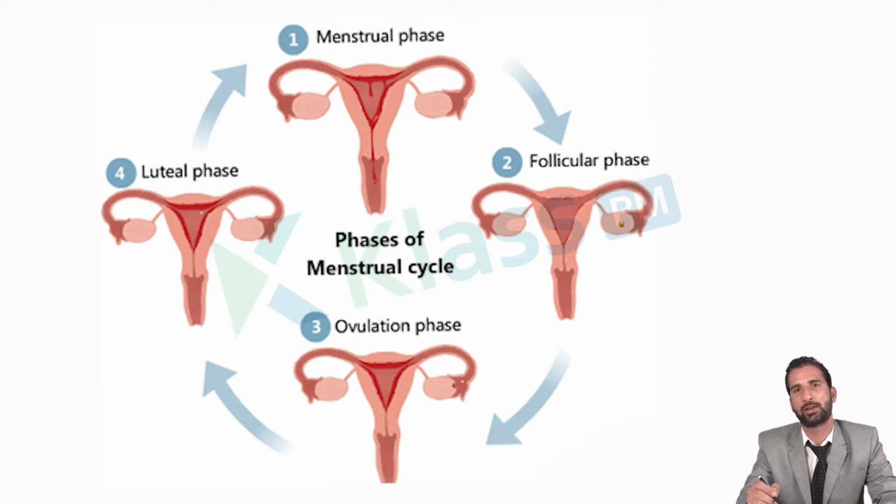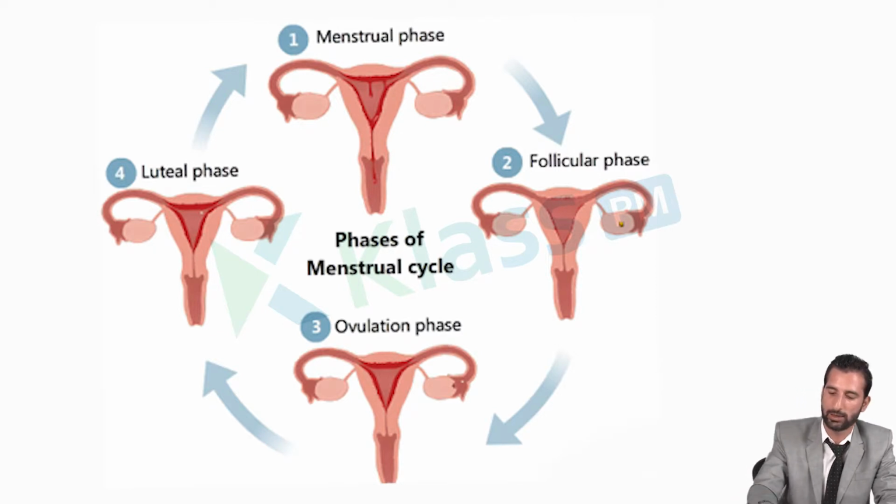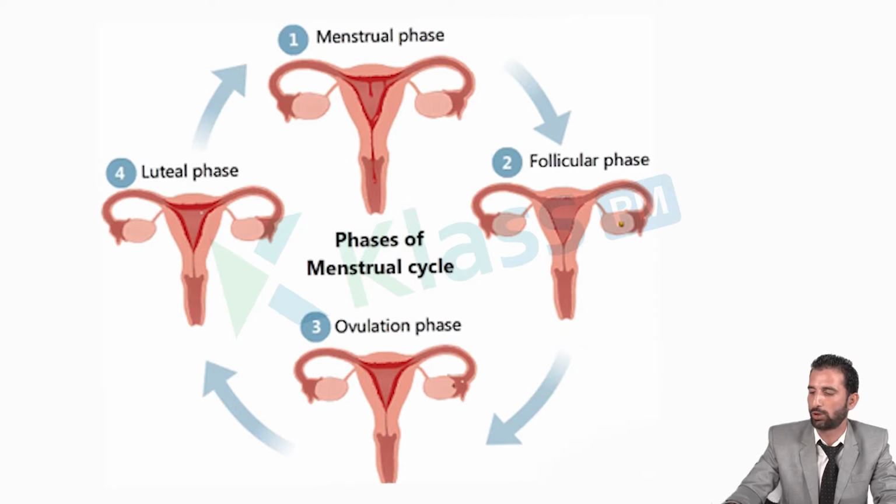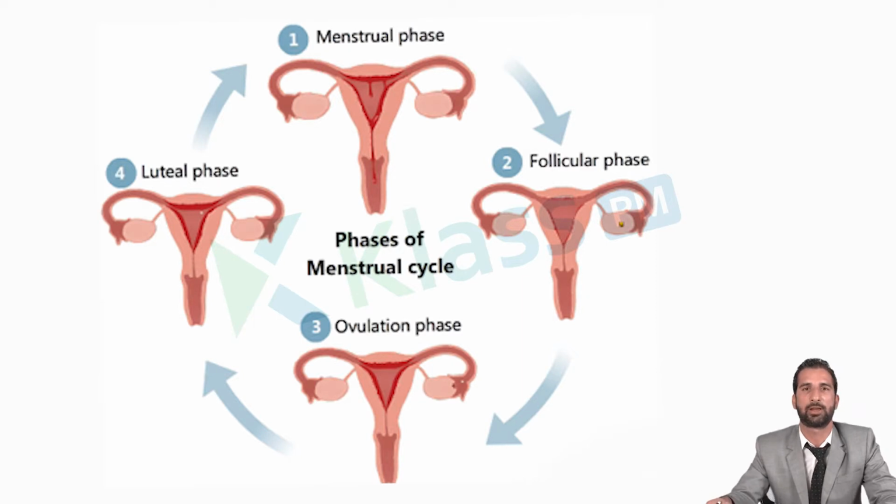The first menstrual cycle occurs at the age of 12 in females. The first menstrual cycle is called menarche, and the last is the menopause, when the menstrual cycle completely stops. It stops only after 45 to 50 years. So the menstrual cycle has been divided into 3 main phases: one is the pre-ovulatory phase, next is the ovulatory phase, and then the post-ovulatory phase, also called the luteal phase. Please understand the first phases of the menstrual cycle.